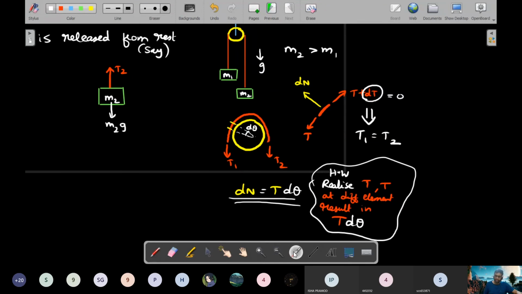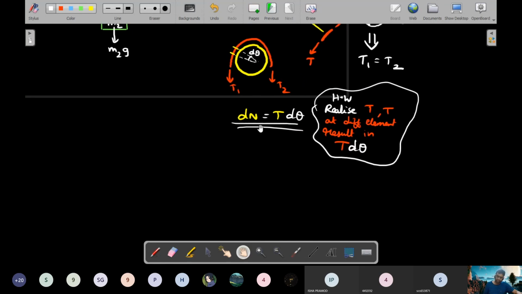So if someone asks you what is the net force on the pulley, listen carefully. The net force on the pulley is the vector sum of all reactions dN. Since the vector sum of all dN's on the thread would be equal to the sum of these tensions, the vector sum of all dN's on this pulley will also be equal to the sum of these two tensions.